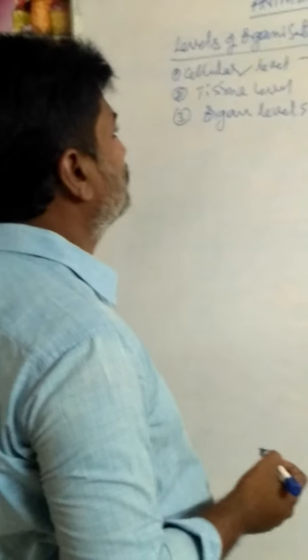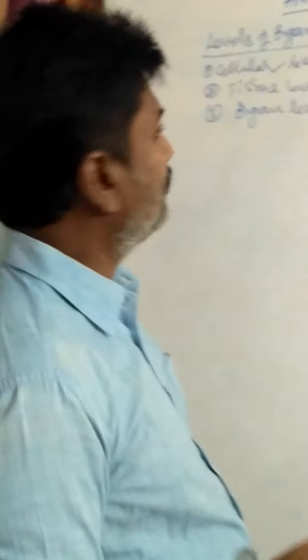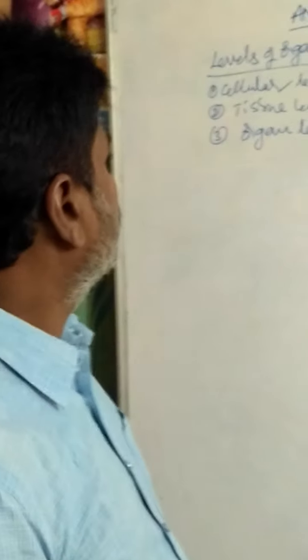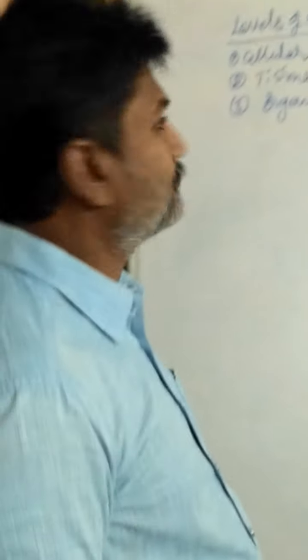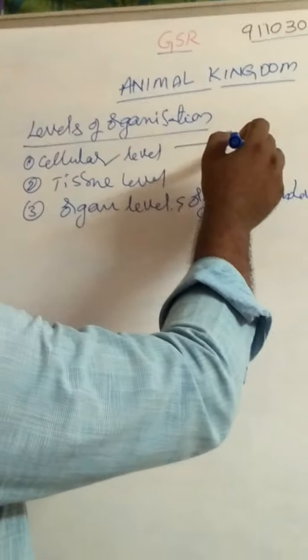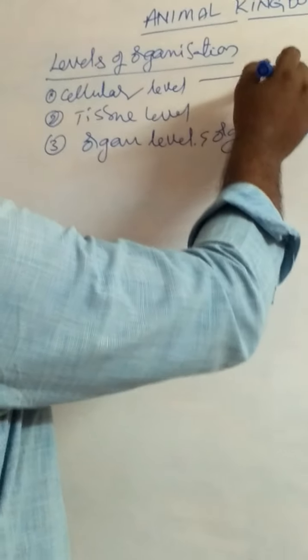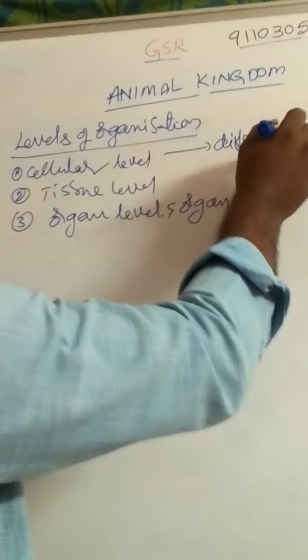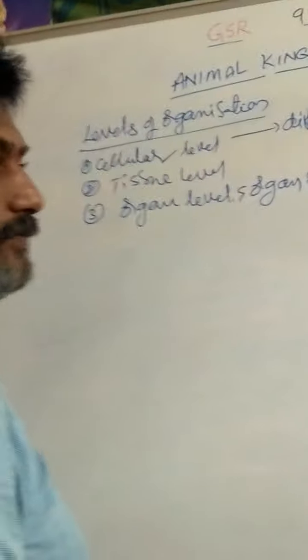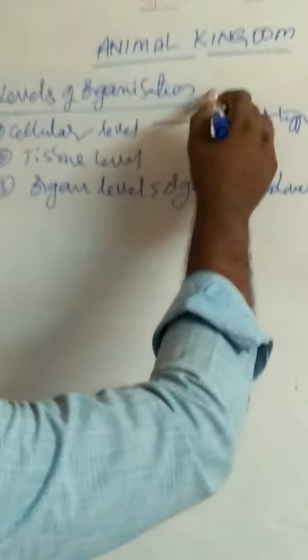Cellular level of organization, in which different types of cells perform their functions. Before that, another one is protoplasmic level.